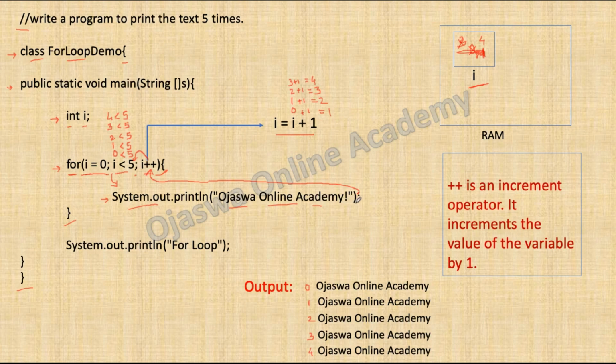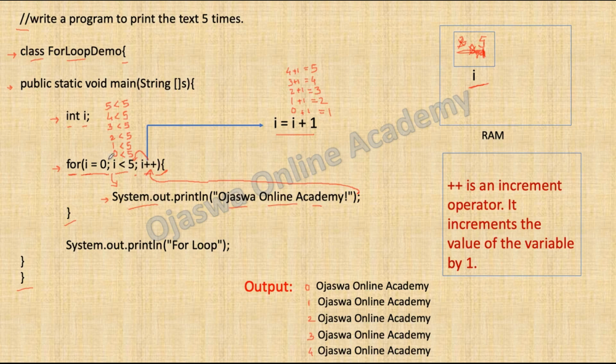After the execution of the statement, the control goes to i++. Value of i is 4 plus 1 is equal to 5. Now the updated value of i is 5. After the counter variable is incremented, the control goes to the condition statement and the condition is checked whether 5 is less than 5. Now 5 is not less than 5, hence the condition becomes false. And now when the condition becomes false, the control of the program will not go inside the loop. It will come out of the loop and the loop will stop iterating.